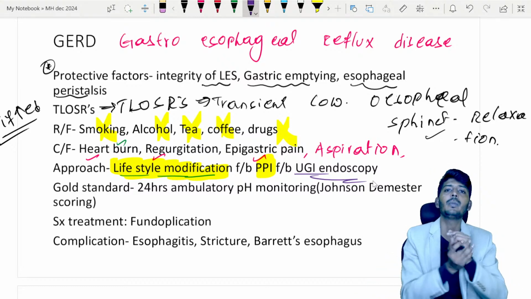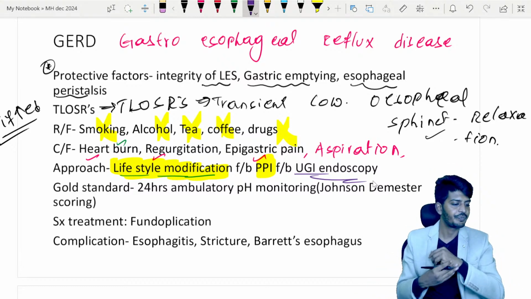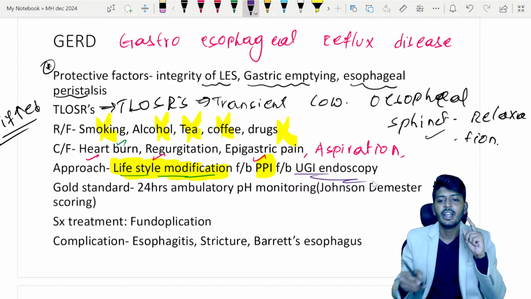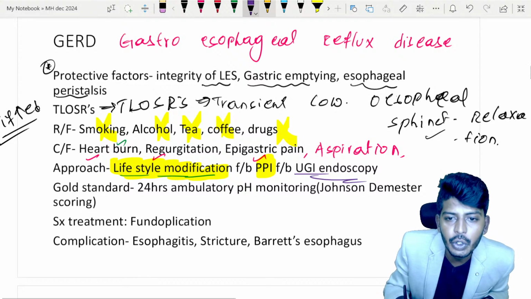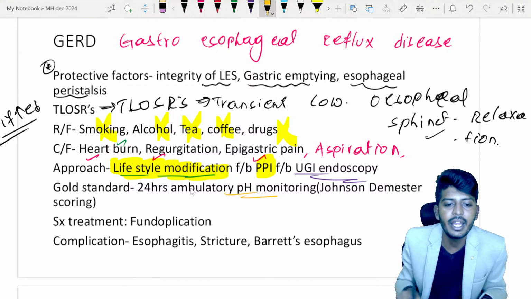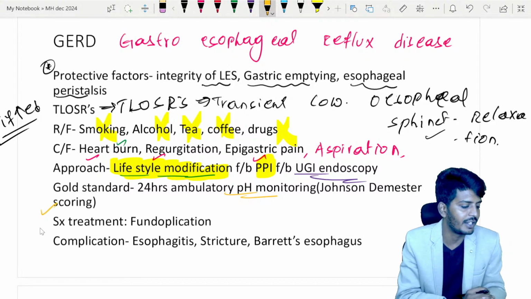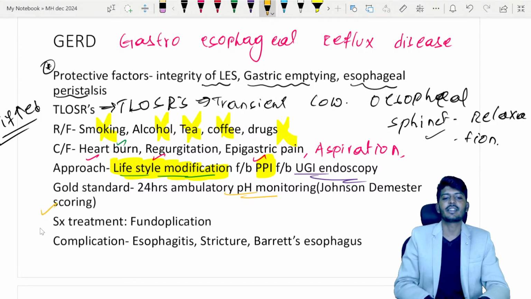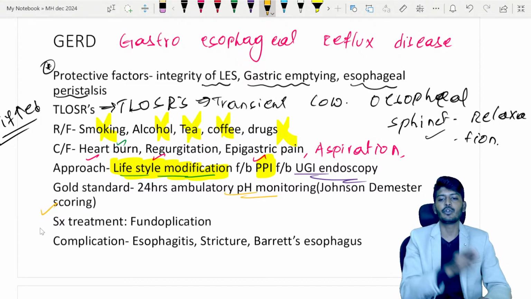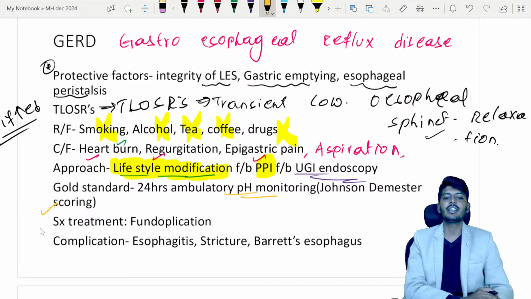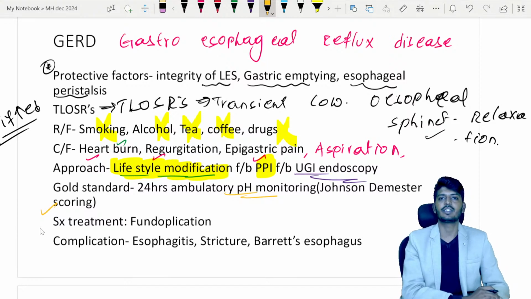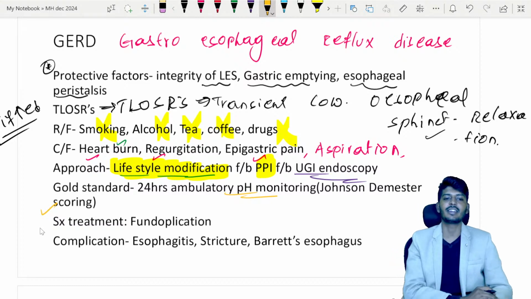Okay. So if you want to have a gold standard investigation, what is that? You are going to use a 24-hour pH monitoring, and we are using a scoring system. What is that called? The Johnson-DeMeester scoring. So if they want to ask you a one-liner, a very beautiful one-liner can be made from here. Johnson-DeMeester scoring is used for the diagnosis of which of the following diseases? Option A, achalasia cardia. Option B, GERD. The answer is going to be GERD.